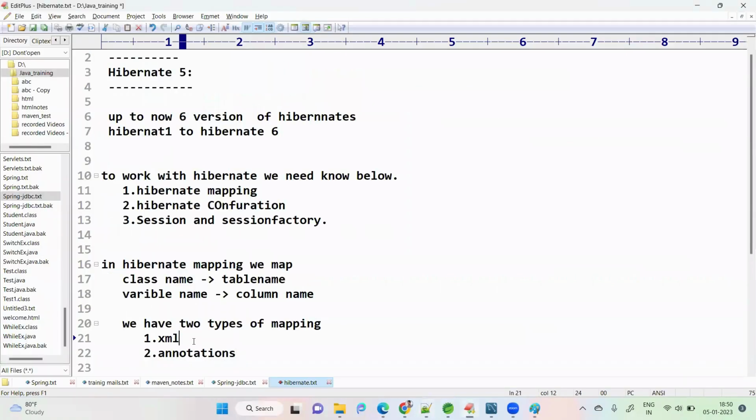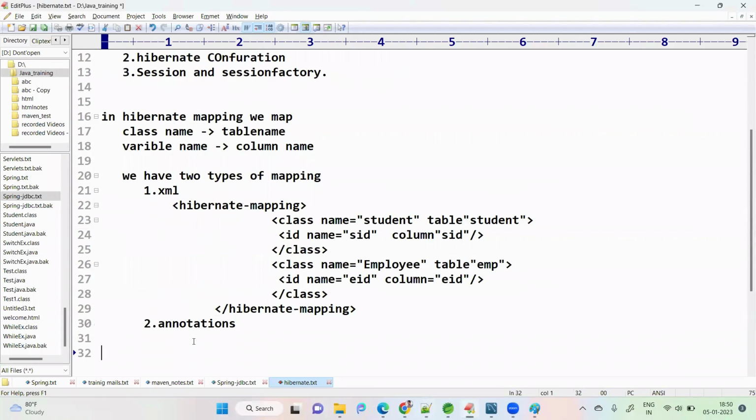This is XML configuration. What we do here: our class name is Student, and our table name in the database is std. Like this we can configure. Our class name is Student, corresponding database table name is std. SID is our variable name, and SID is the column name.